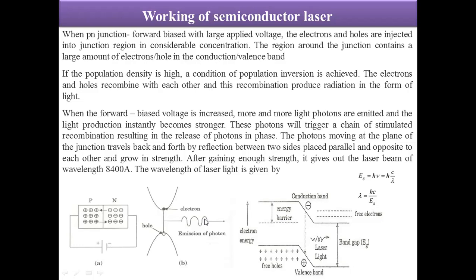Because of this enhanced recombination, a radiation is emitted, which we call recombination radiation. And if this recombination radiation gets intense, then we call it laser radiation.